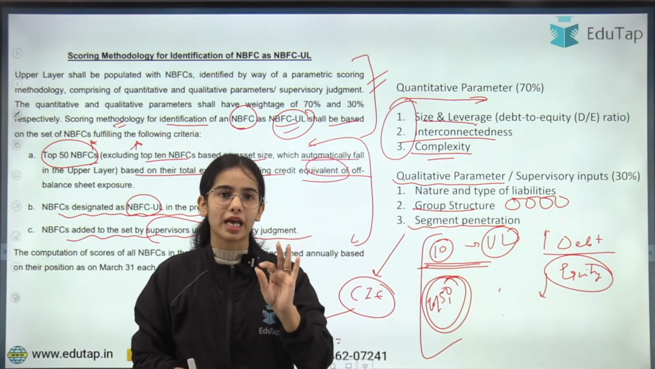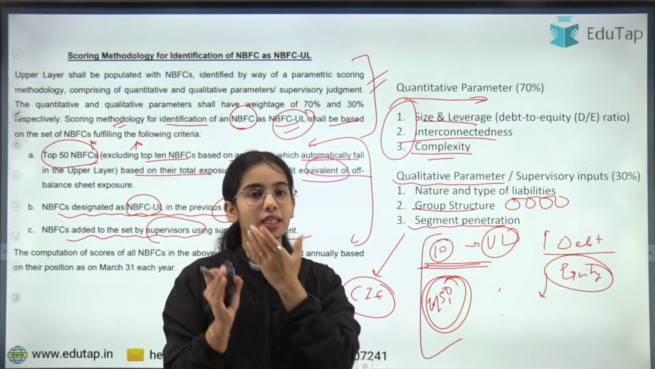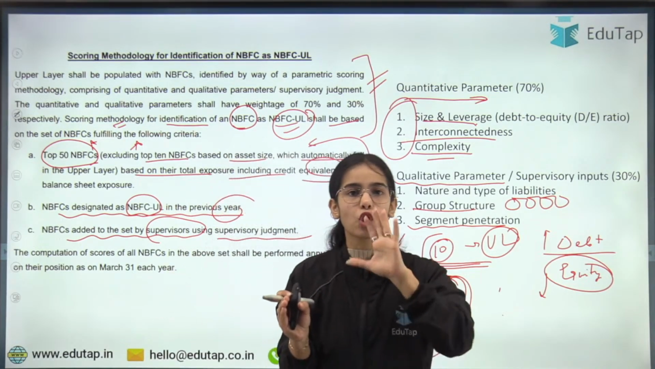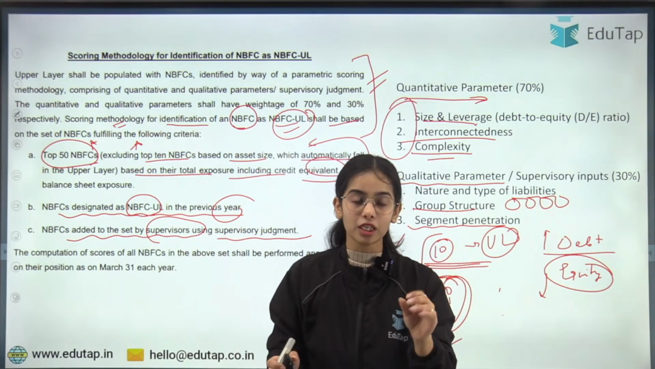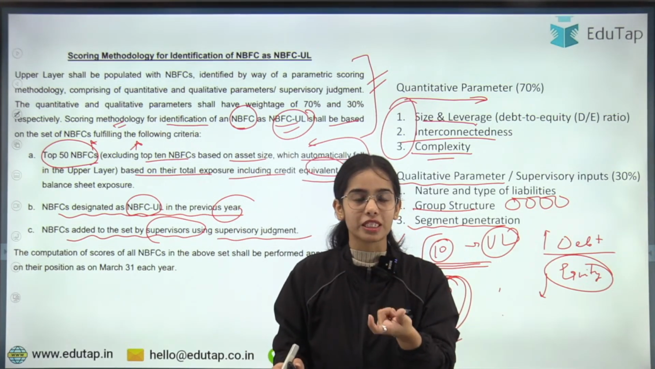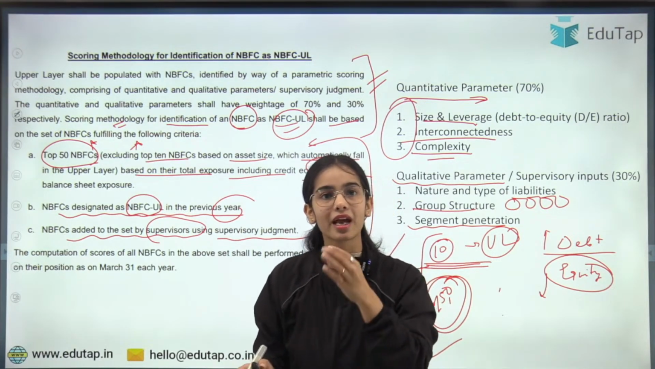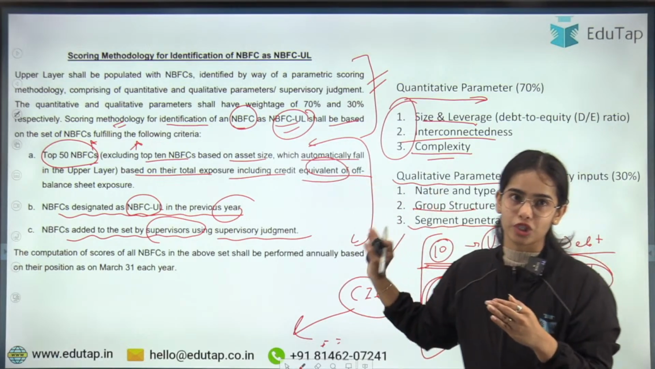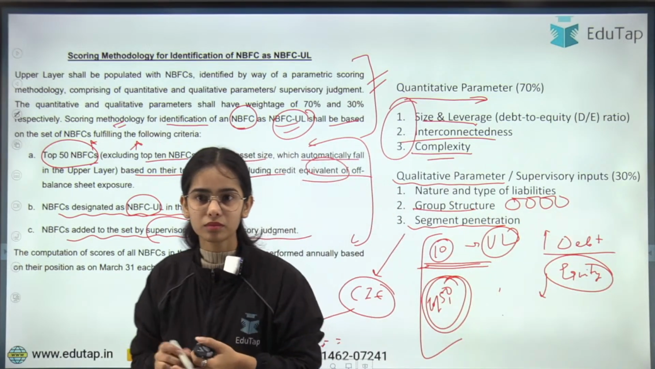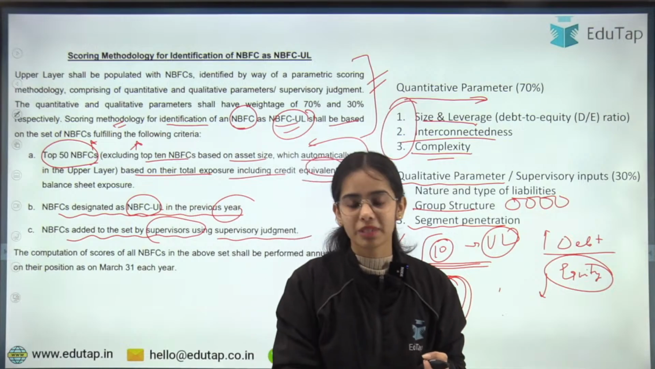Any confusion anyone has? The top 10 NBFCs on the basis of asset size will always reside in the upper layer, but the additional 5 NBFCs that are kept in the upper layer are chosen on the basis of riskiness, on the basis of this methodology. Any confusion anyone? Thank you so much, Suresh, means a lot.